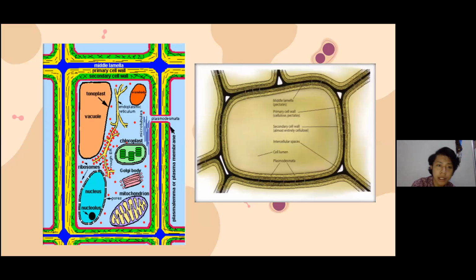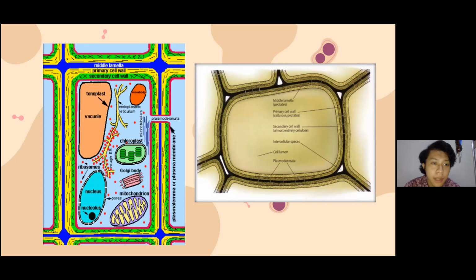And this is the picture that I mentioned before: we can find the middle lamella between the two primary cell walls. Middle lamella is in the blue color and primary cell wall in the yellow color.